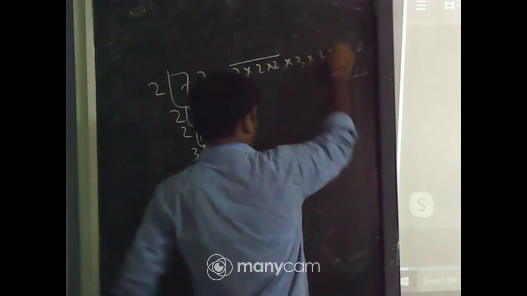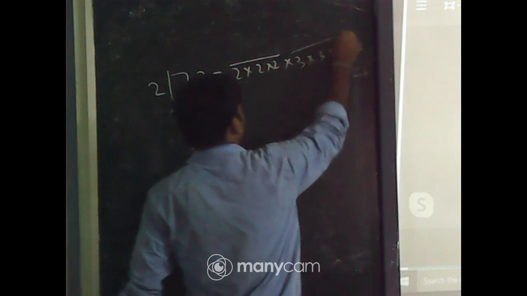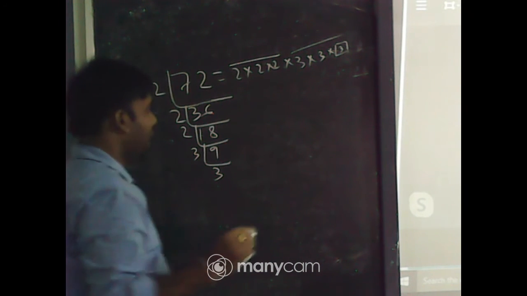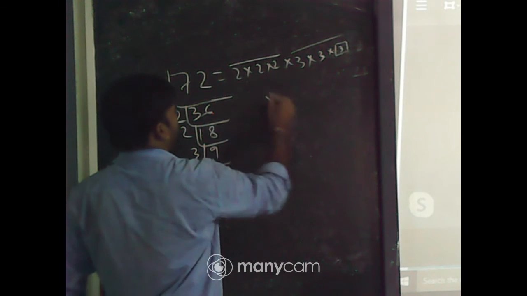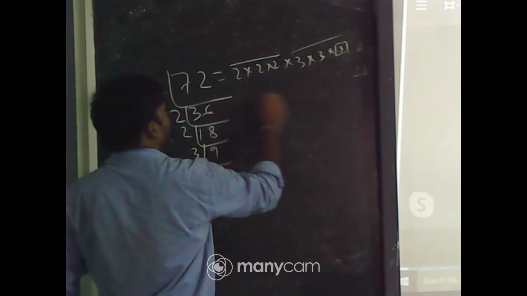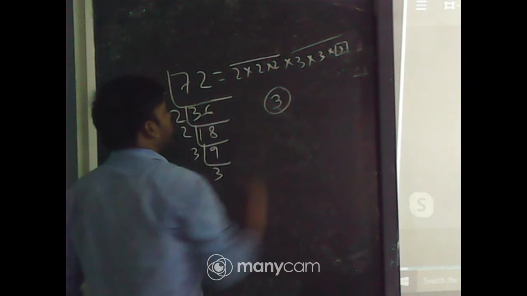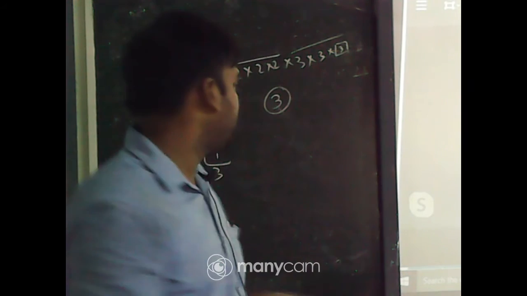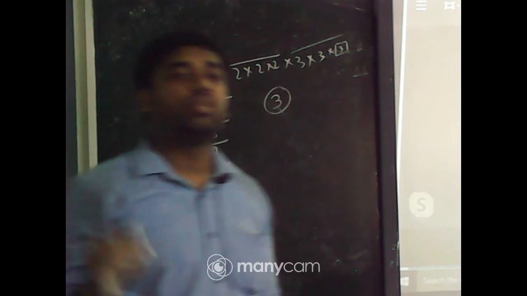So 3 should be multiplied there to make a triplet. So 72 is not a perfect cube number, and 3 should be multiplied with 72 to get a perfect cube number.